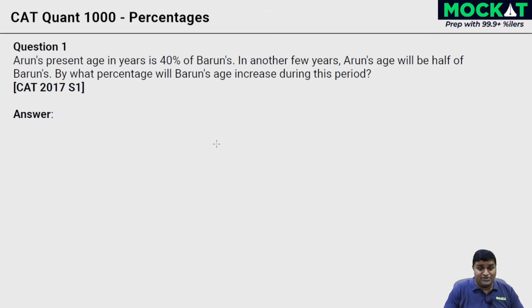So what we're going to be seeing are questions categorized chapter wise, right, rather than just be all over the place. We'll start off with about 32 odd percentages questions and then move on to interest and growth and so on and so forth.